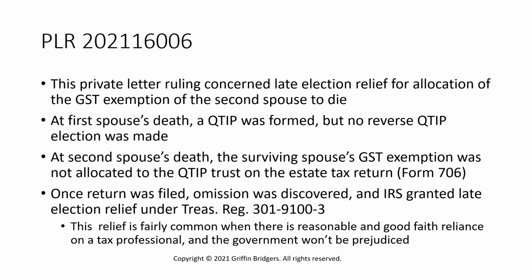Now, what was at issue here was the second spouse's death. The second spouse dies. The trustees of the revocable trust prepare a 706, get it filed, but guess what? There's no allocation of the surviving spouse's GST tax exemption to that QTIP trust. In other words, the preparer didn't look back and see if there was a reverse QTIP election or not. If they had, they might have known that, hey, this trust isn't GST exempt, and we have to make an affirmative allocation of the survivor's GST exemption here.